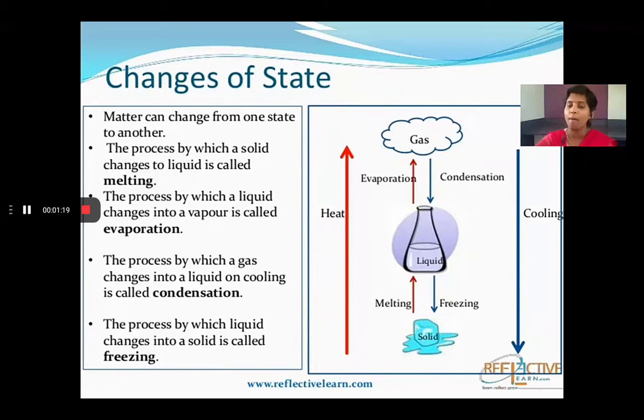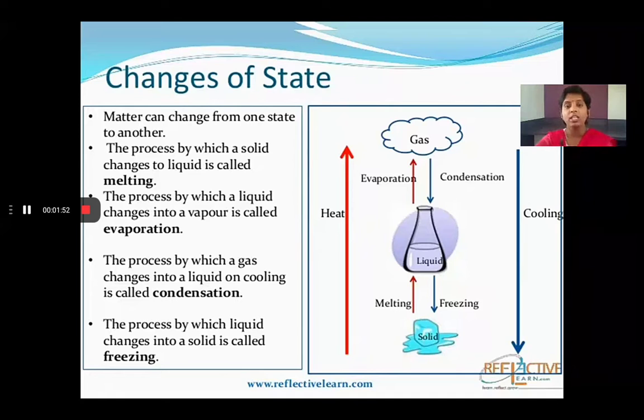What is it called? Melting, right? In the same way, when you heat more, another example: when you put a hot pan and sprinkle some water over it, what happens to the water droplets on the hot pan? It evaporates immediately, right? The process that takes place here is evaporation. The process by which a liquid changes to gas or vapor is called evaporation.